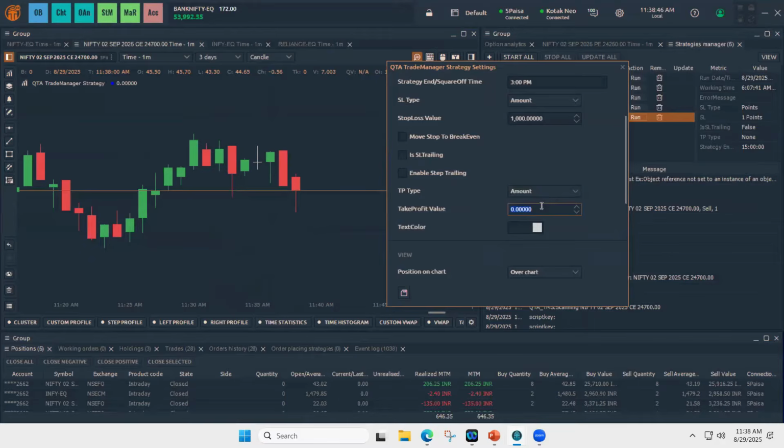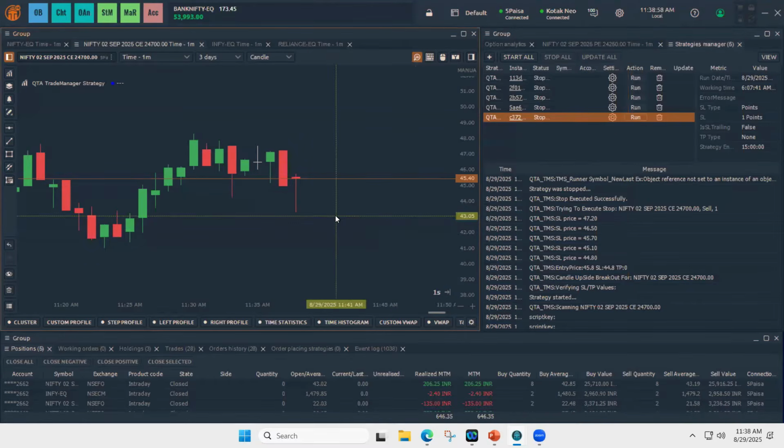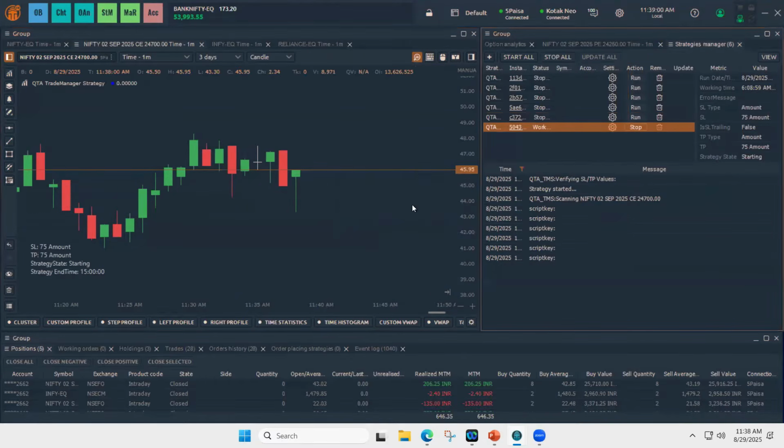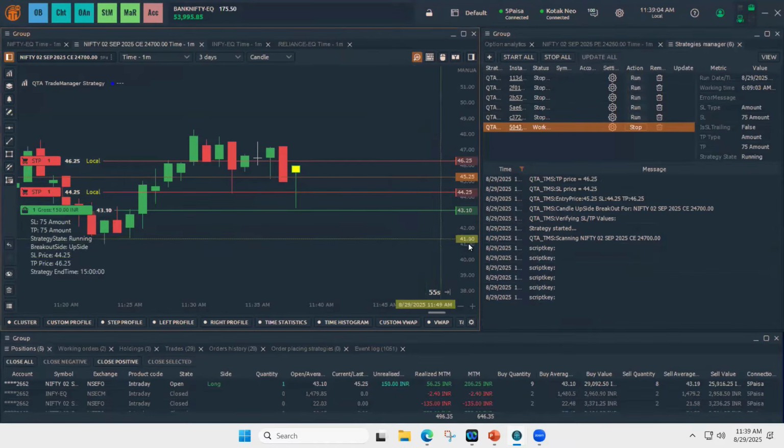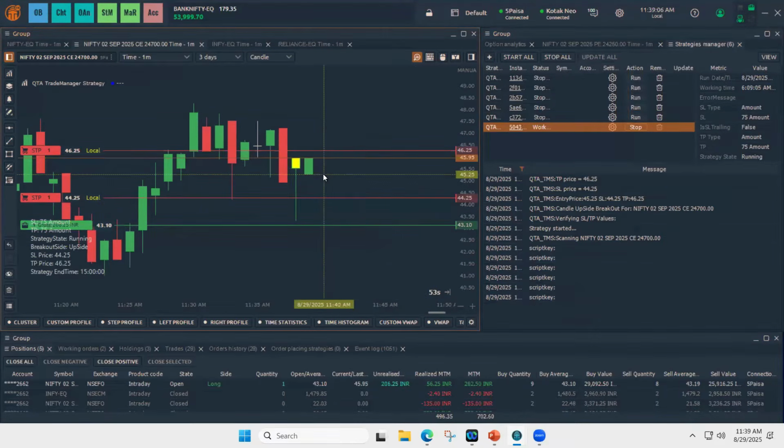Let's take amount, some 50 rupees as take profit, and some 75 rupees as take profit and 75 as stop loss. 1 point is 75 in Nifty.